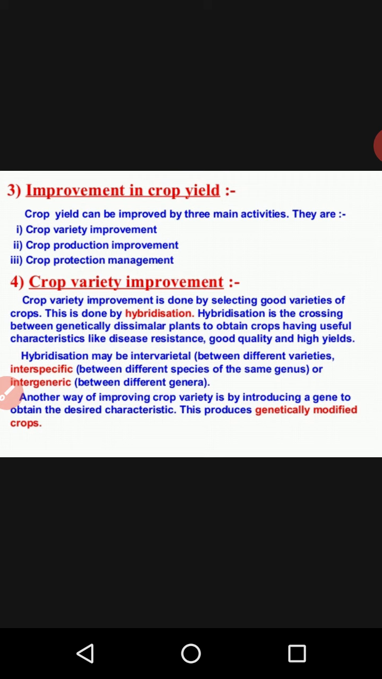And due to that, there is one process to improve the variety, and that is called crossbreeding. Clear? That is called crossbreeding. And what is crossbreeding? Another scientific word for it is hybridization. Hybridization as well as crossbreeding means crossing between different plants, different varieties. Clear? So there are three major crossbreeding processes that we are going to study here. So first is called